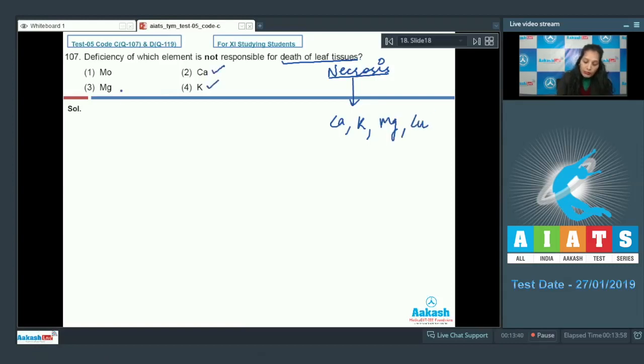So calcium, potassium, magnesium, it is true. So molybdenum is not responsible for the necrosis of tissues. So the correct option for the given question is option number 1. Let's move on to the next question.